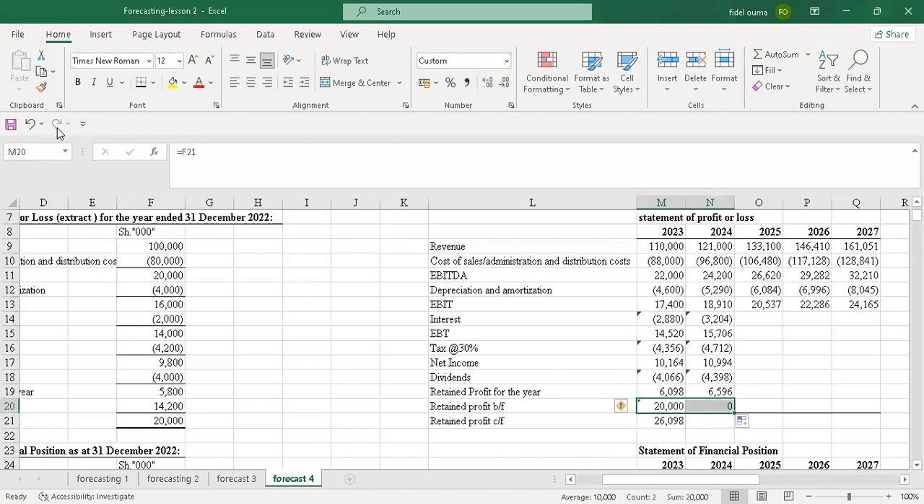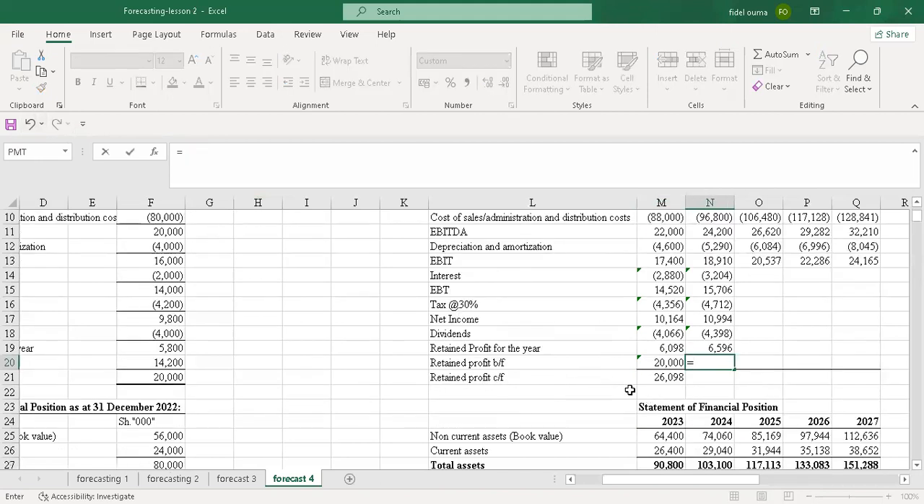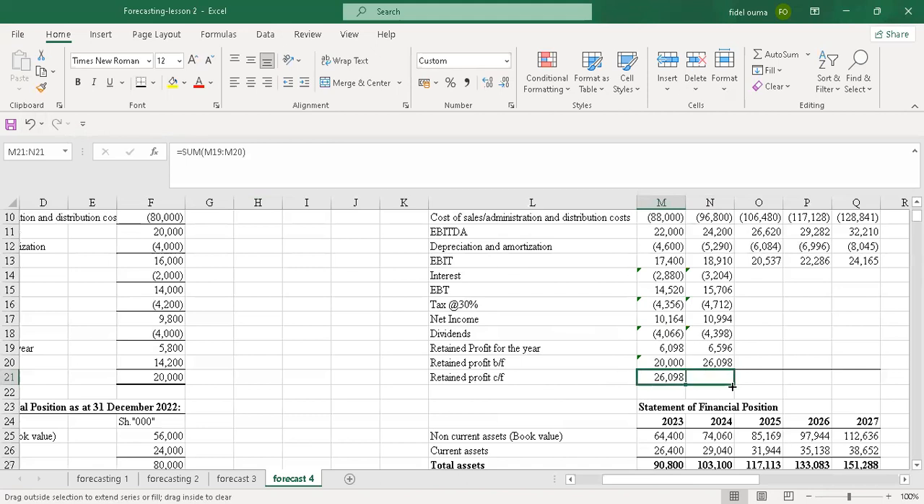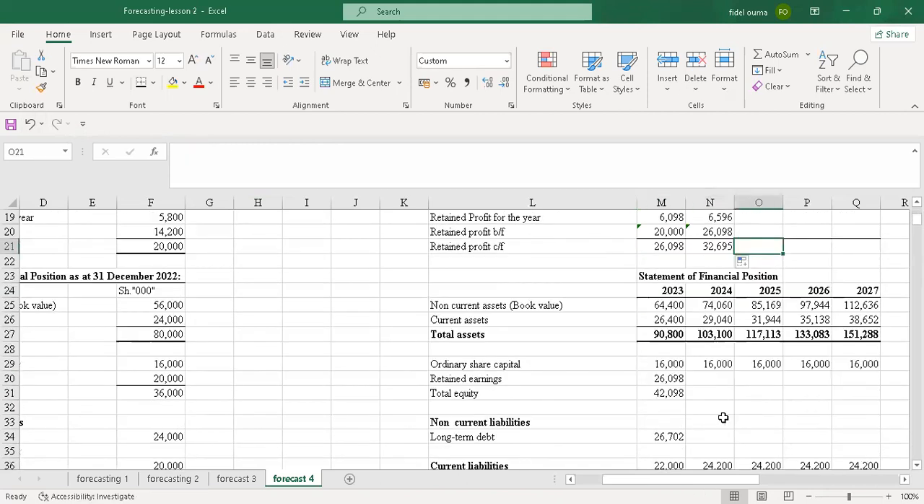No, sorry, not yet. Yeah, so for this, I'll pick, you know that the return profit brought forward is the return profit carried forward previously. So this one. Yeah, so that when I drag this, it will give me 32,695 as the return profit. And that's what I need in year 2024.